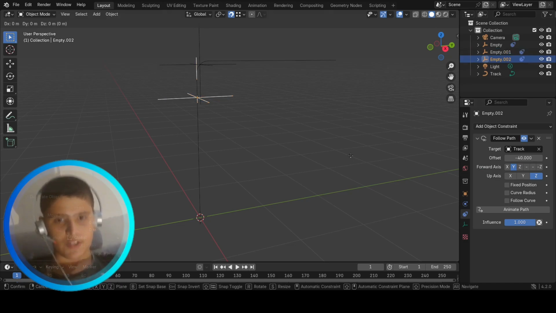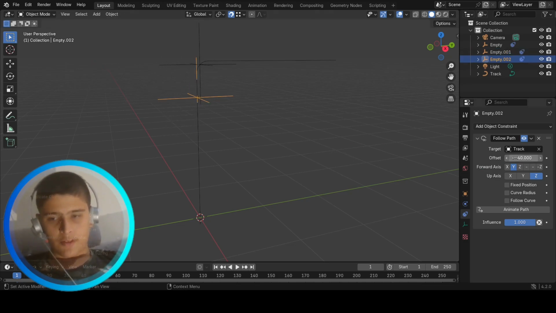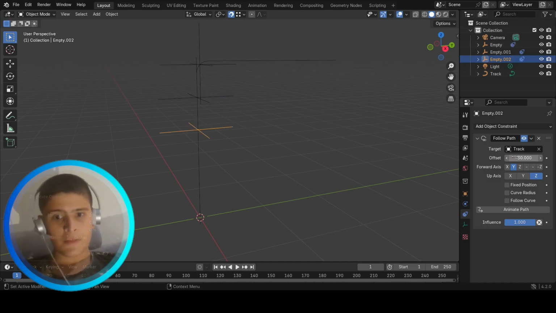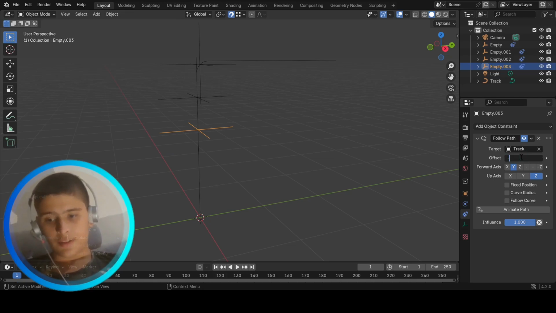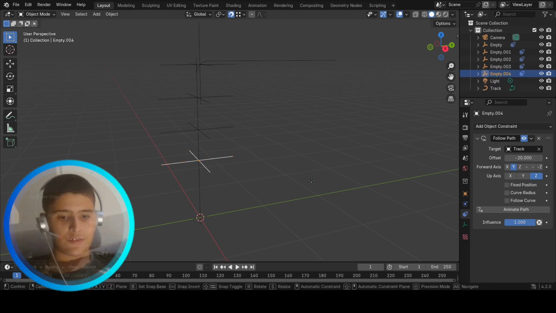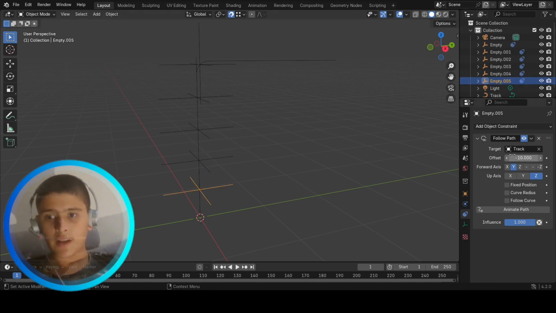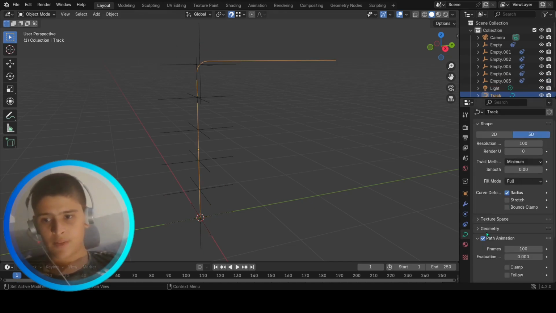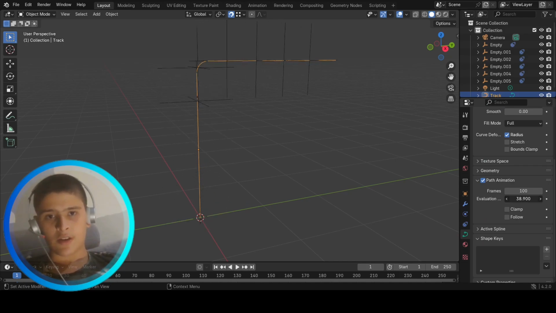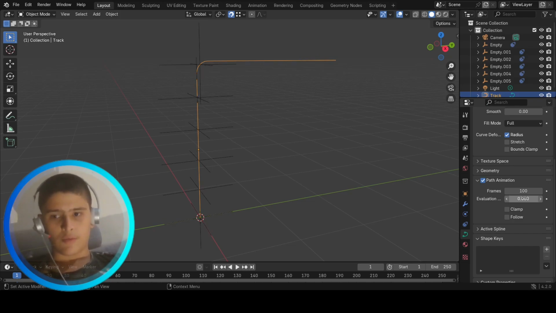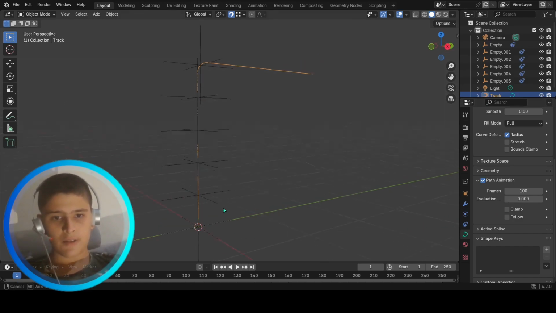And then I'm going to press Shift D again. I'm going to press minus 30. I'm going to press Shift D again. Right click, minus 20. Shift D, right click, minus 10. And finally Shift D, right click, and 0. Now, if we check over here, I'm going to see that evaluation time, everything is going perfectly. So I'm just going to keep it like that.